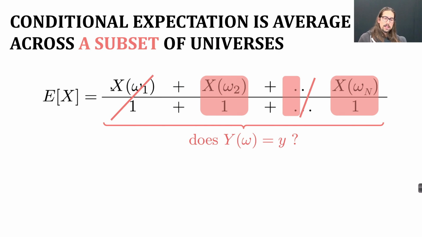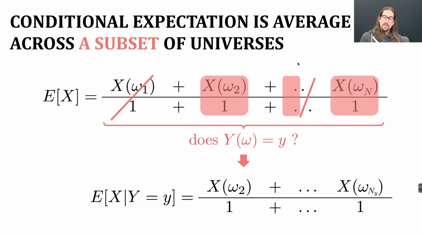Okay, so maybe X is age, maybe Y is what country this person was born in. So I'm just checking for each person, were they born in this particular country? If they are, I keep them. So that's what I've highlighted here in the pink. If they're not, I get rid of them, so I cross them out. And then the terms that I keep, I'm bringing this down here. And so again, I'm doing this in both the denominator and numerator.